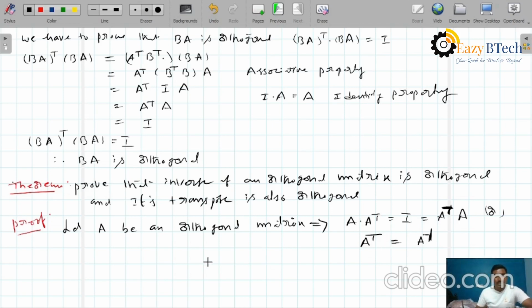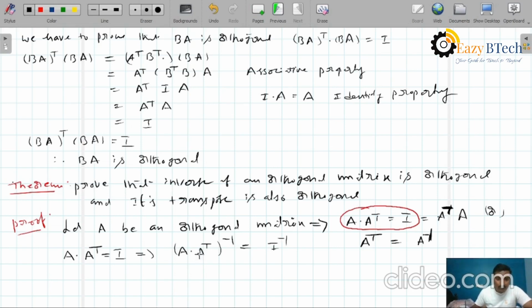Now we have to show that the inverse of an orthogonal matrix is also orthogonal. Therefore, here I will take A into A transpose equals I. Why? Because according to this property, A into A transpose equals I. Here, I want to apply inverse on both sides. If you apply inverse on both sides, what happens? A into A transpose whole inverse equals I inverse.